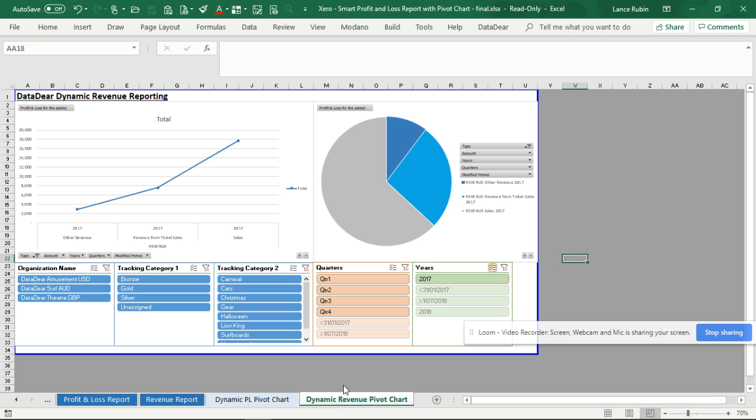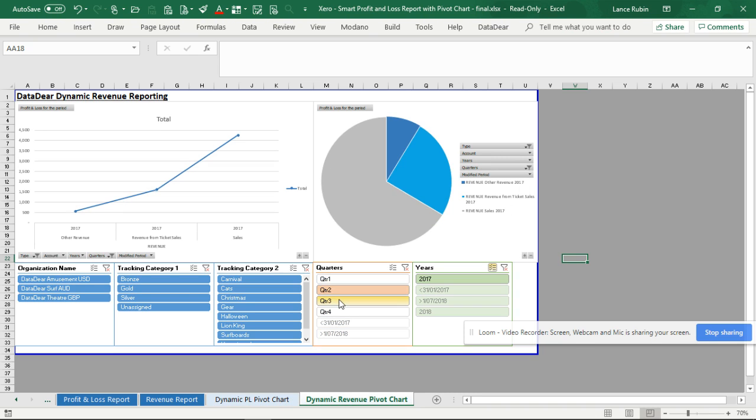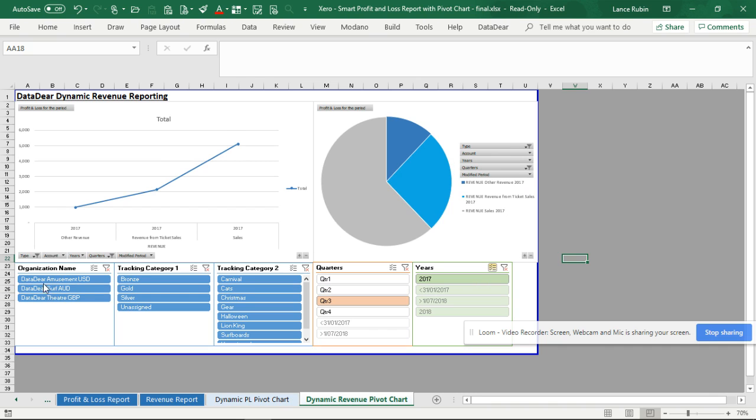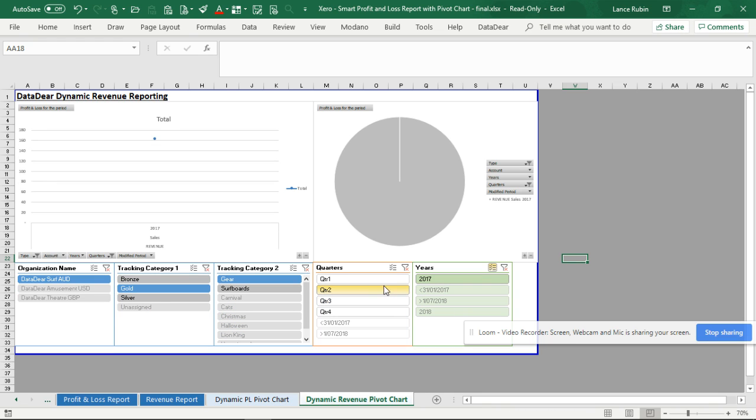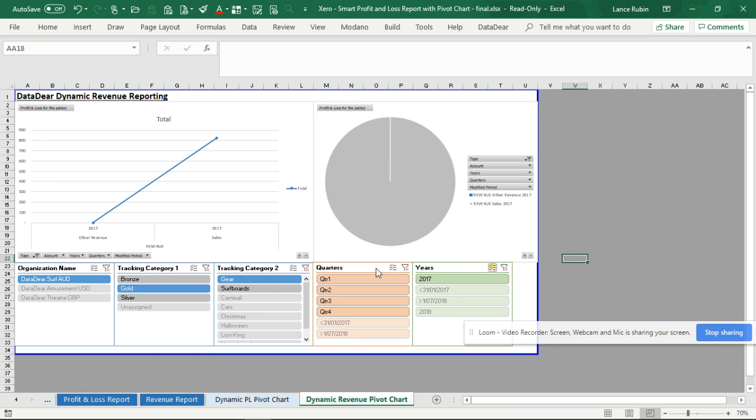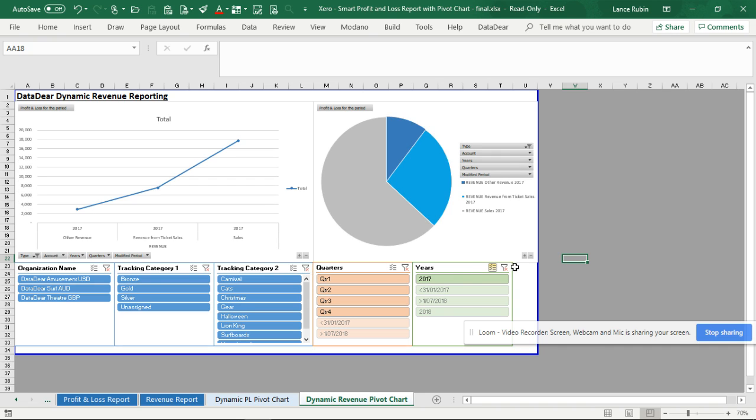This is another one. It just shows you information over time, so you can look at different quarters. Again, multi-entity, so we can select one entity or two entities and different tracking codes, different periods or all periods. We can show as much as we want, and slicing and dicing. So this is cool analytics, all within our favorite app called Excel.